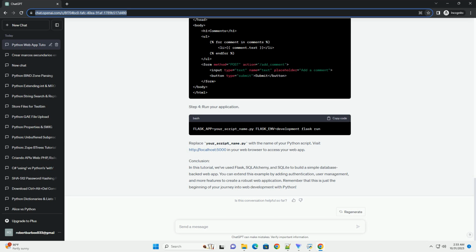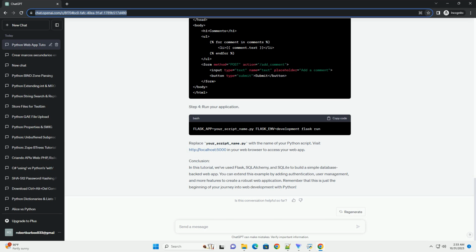Install SQLAlchemy with pip. SQLite. SQLite is a self-contained, serverless, and zero-configuration database engine. It's a good choice for small to medium-sized web apps and is supported by SQLAlchemy. SQLite is included with Python, so you don't need to install it separately.